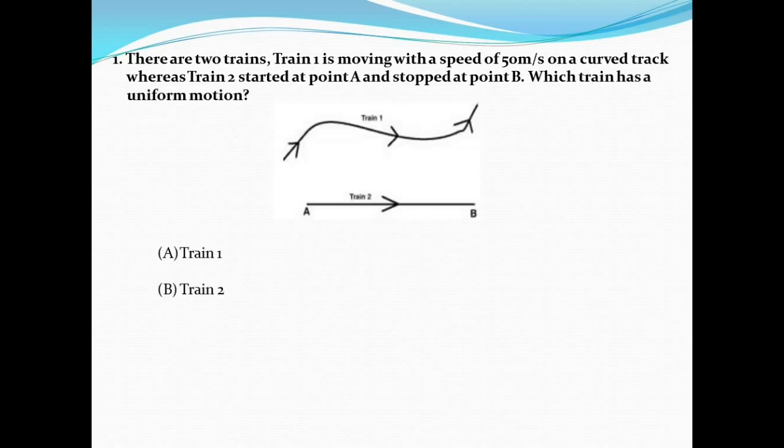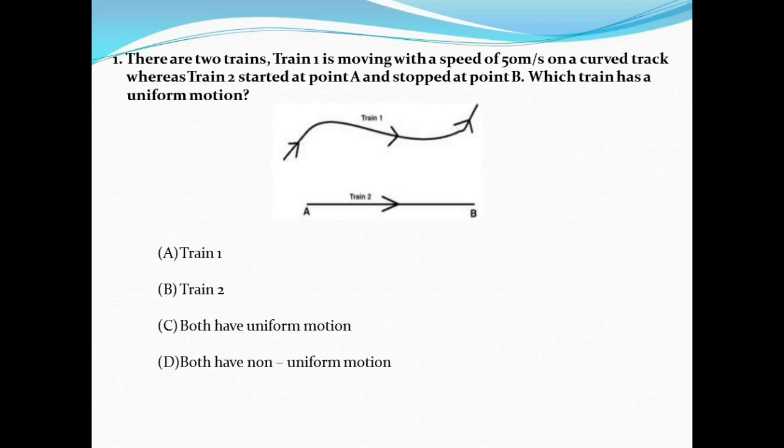There are two trains. Train 1 is moving with a speed of 50 meter per second on a curved track, whereas train 2 started at point A and stopped at point B. Which train has a uniform motion? And there are four options. Option A, train 1, option B, train 2, option C, both have uniform motions, and option D, both have non-uniform motion.